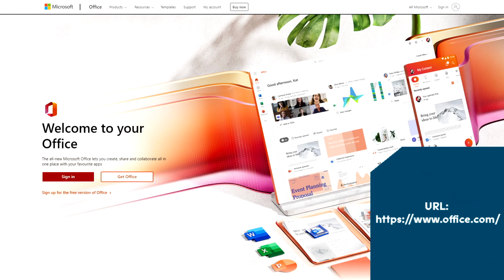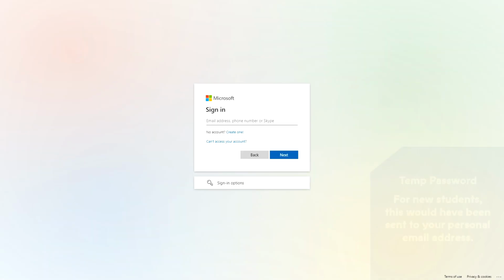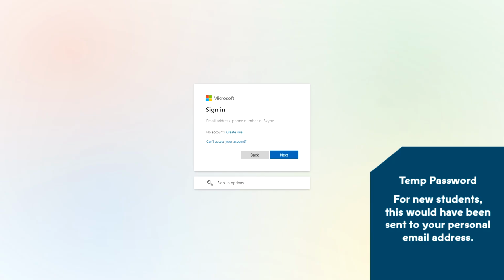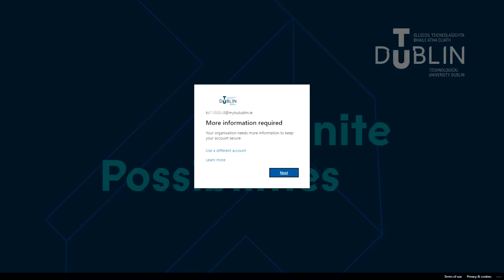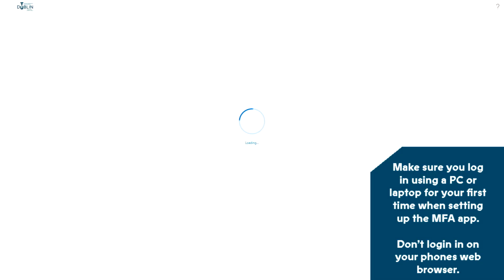On the Office 365 login screen, input your TU Dublin student email address, followed by the password you received. Your email address will start with either the letter B, C, D, F, or X, followed by 8 digits. Once you've input your password, TU Dublin will ask you to set up multi-factor authentication.